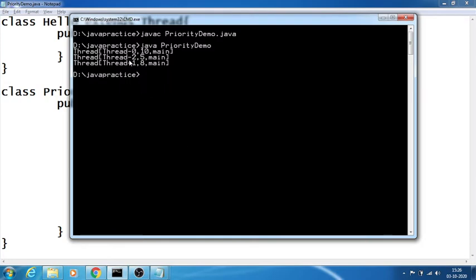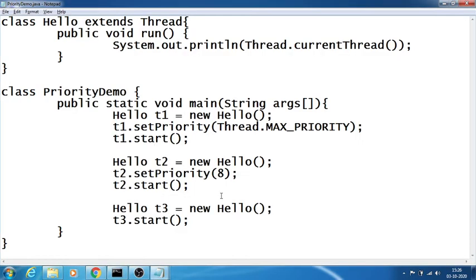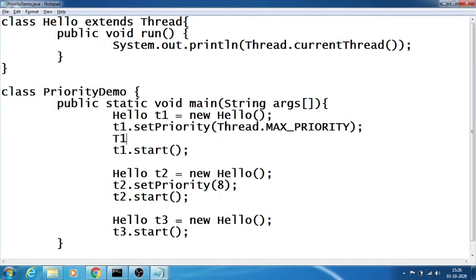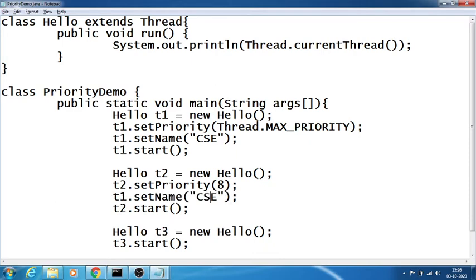You can even give names to the threads here. Instead of this, see here I have printed the complete thread, right? I can say a name here, saying t1 dot set name of, say, CSC thread, an ECE thread, and an AAA thread.